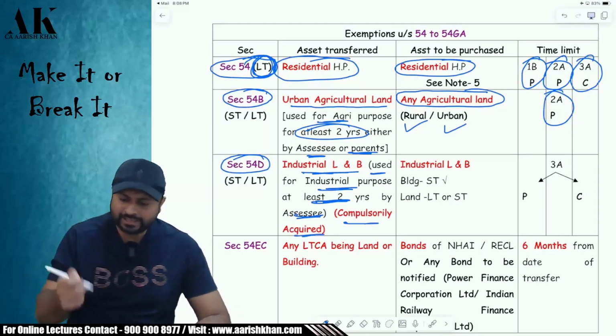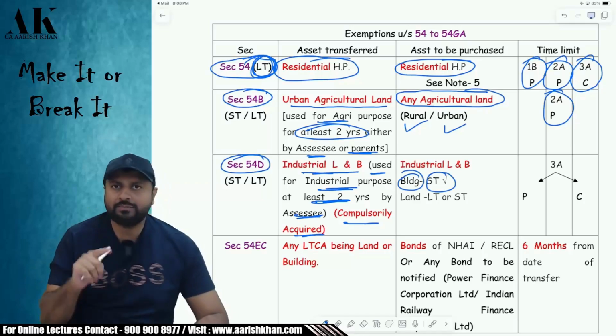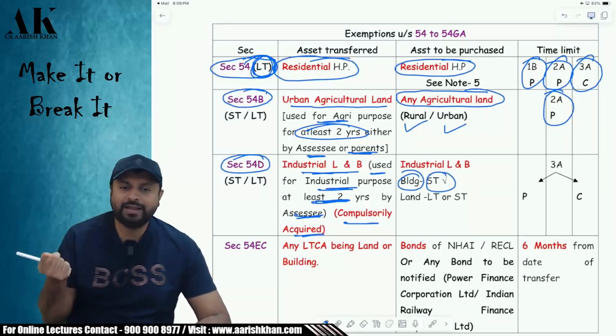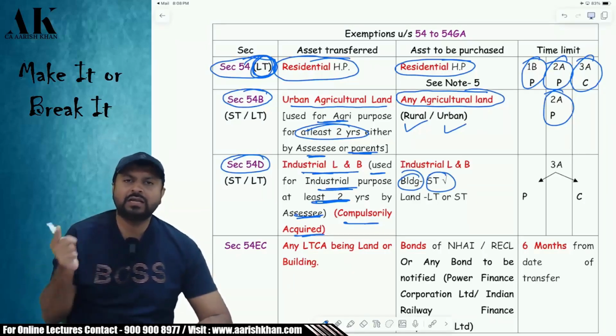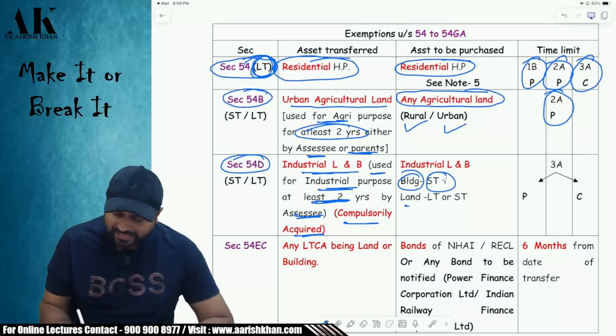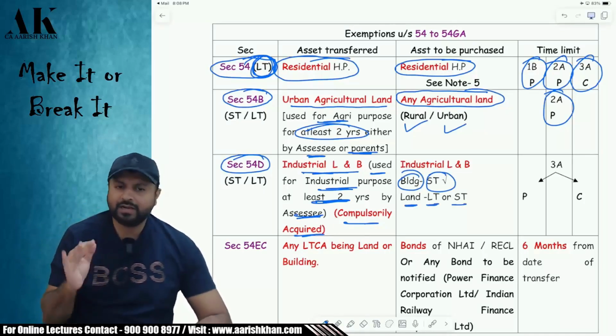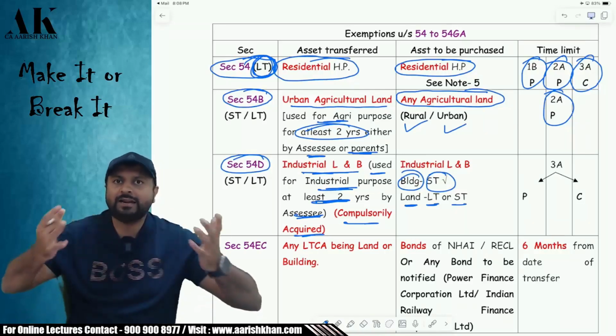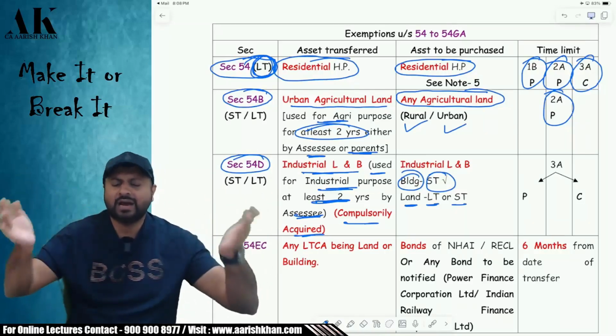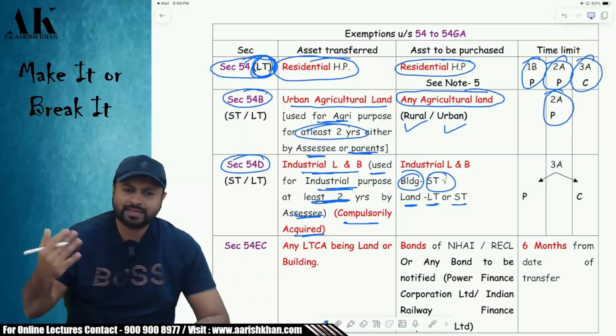Now, whatever is the gain on building, that will always be short term, because building is a part of block. Business building is always a part of block, right? Therefore, the gain will always be short term. Land can be long term or short term, depending upon the period of holding. So, industrial land and building compulsorily acquired. I should buy another building, another land. Then my capital gains will be exempt.